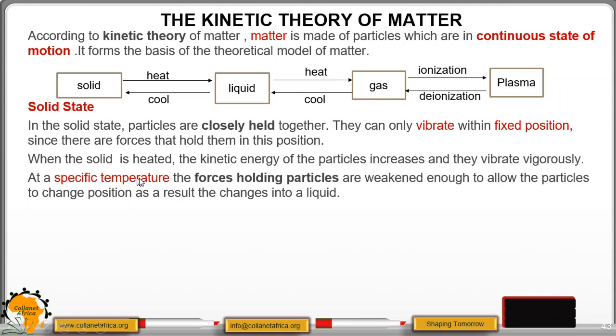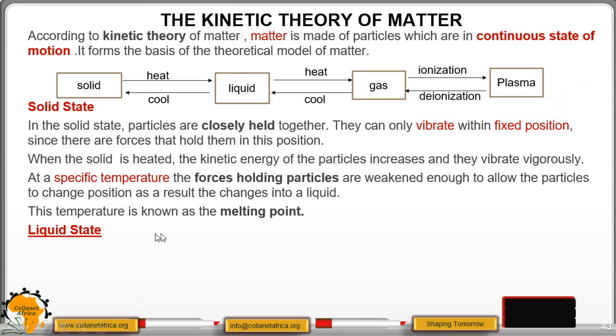At a specific temperature, the forces holding particles are weakened enough to allow the particles to change position. As a result, they change into a liquid state. This temperature is known as the melting point. So solid to liquid, you get the melting point.